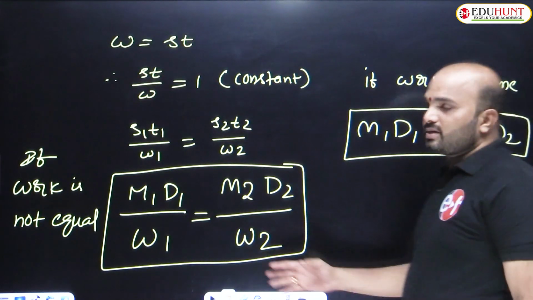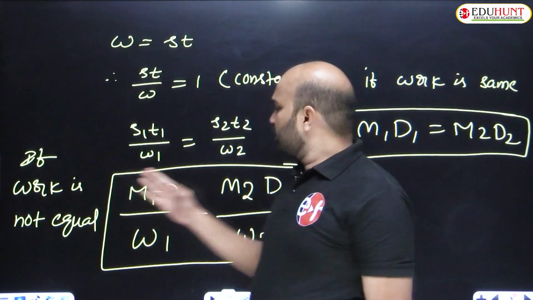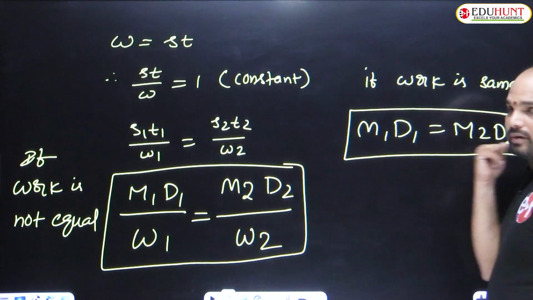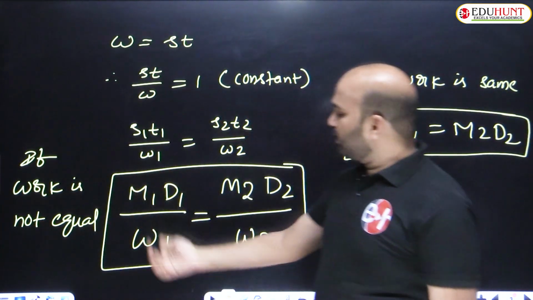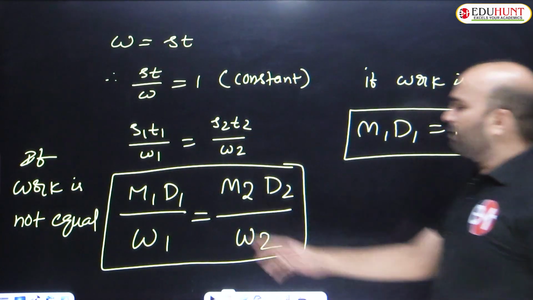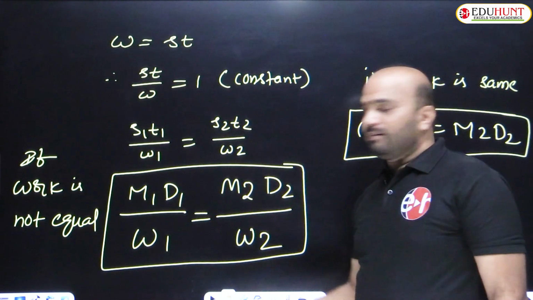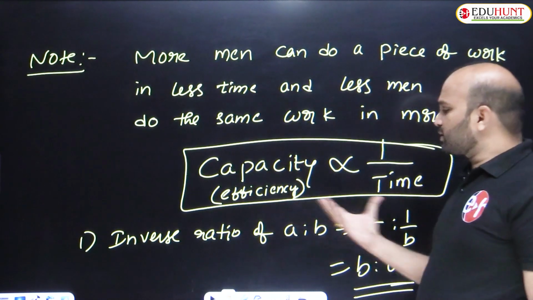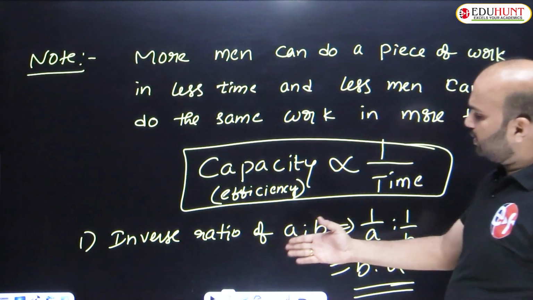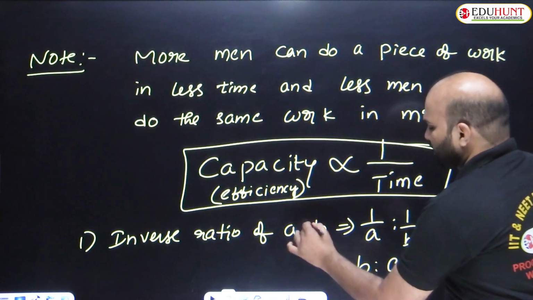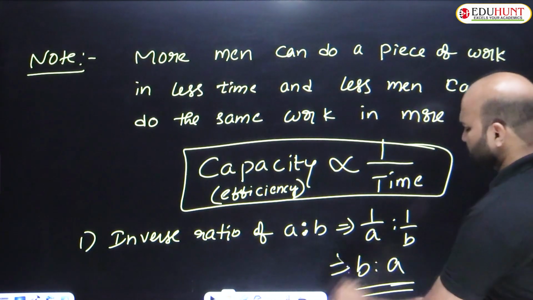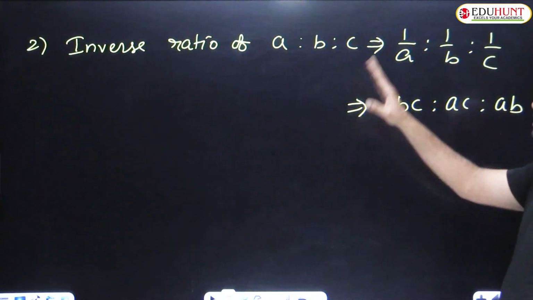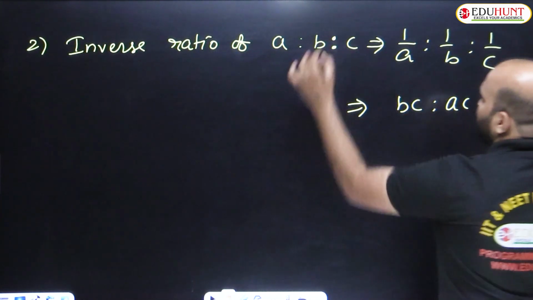Next, this is the chain rule formula. If work is equal, M1 D1 equals M2 D2. If work is not equal, M1 D1 by W1 equals M2 D2 by W2. Here M1, M2 are strength, D1, D2 are times, and W1, W2 are work. Also very important is that time and capacity are inversely proportional. For the inverse ratio of A is to B, it is B is to A, if two variables are given, according to cross multiplication. If three variables are given, for the inverse ratio of ABC: A closed, BC; B closed, AC; C closed, AB. Am I clear?